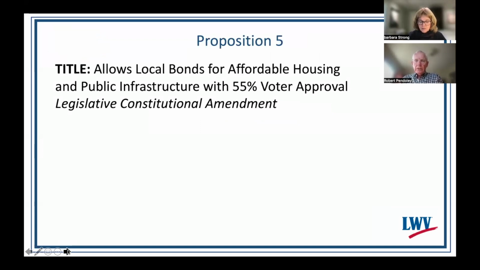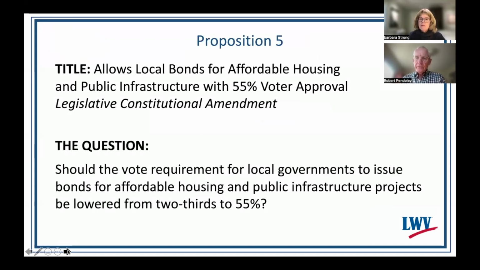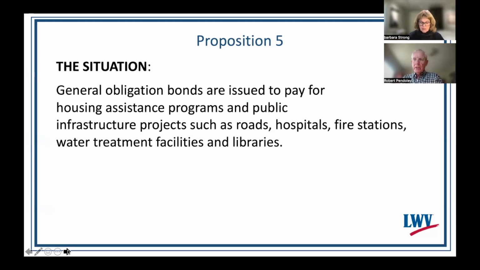Well, Barbara, the question is, should the vote requirement for local governments to issue bonds for affordable housing and public infrastructure projects be lowered from 2/3 to 55%? How do local governments currently fund affordable housing and public infrastructure projects? They typically issue general obligation bonds to pay for housing assistance programs and public infrastructure projects such as roads, hospitals, fire stations, water treatment facilities, and libraries.